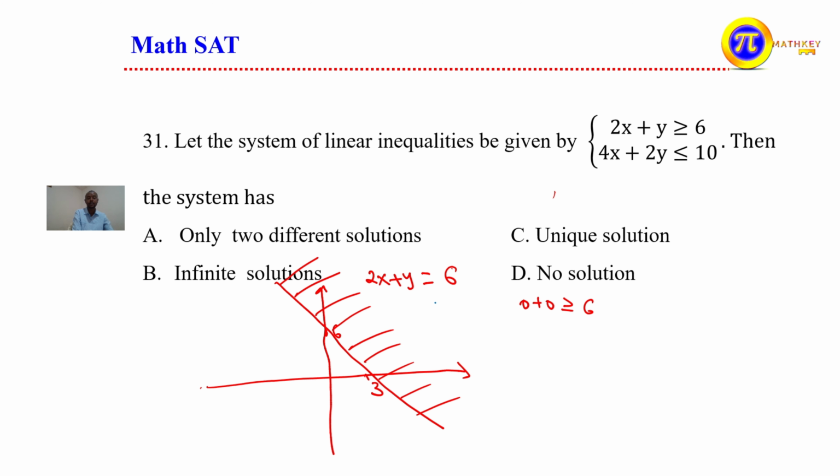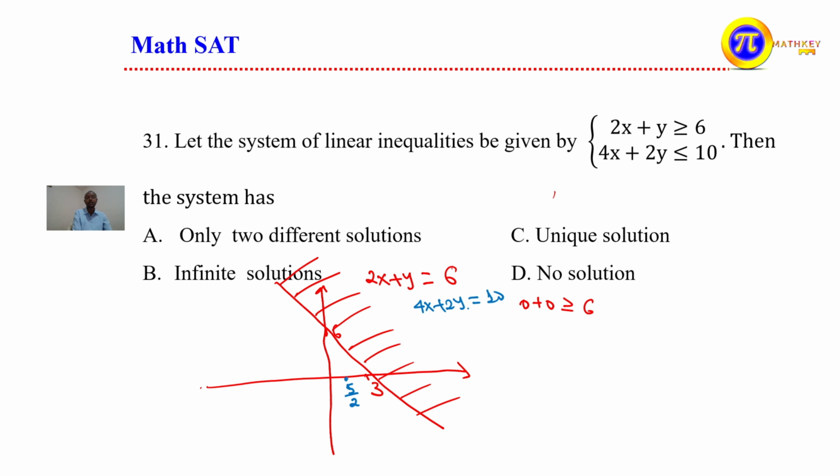That means 4x plus 2y is equal to 10. By taking the x and y intercepts, we can sketch the graph of this one. When y is 0, the value of x is 10 over 4. That means 5 over 2, that means 2.5. Here is 5 over 2.